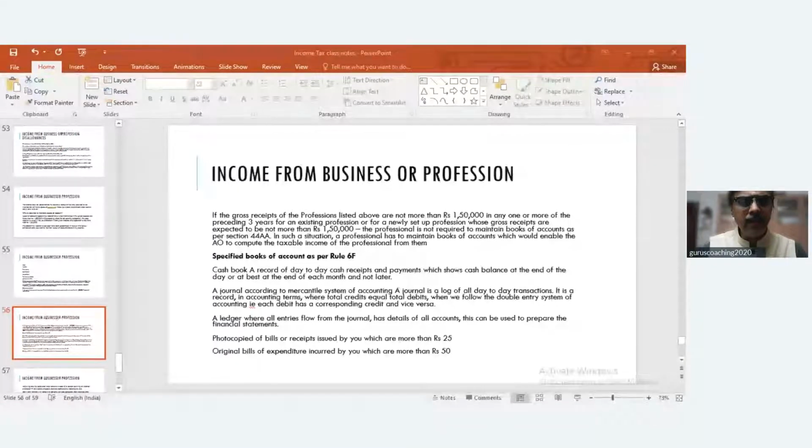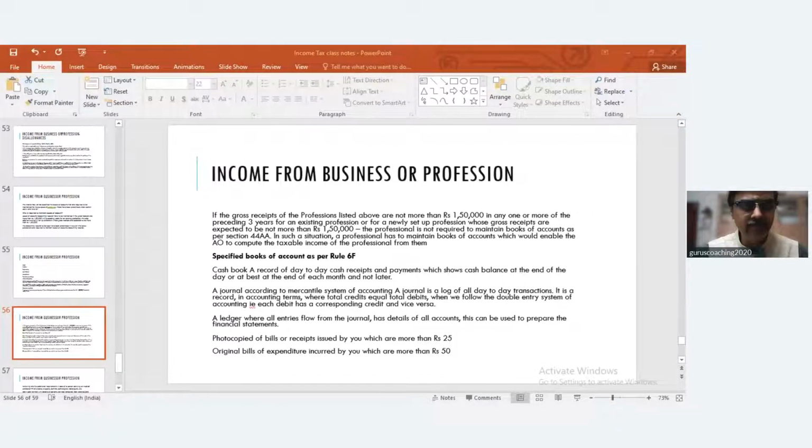But even otherwise, that's a catch here. Even if you're not compulsorily required to maintain books of accounts as prescribed under Rule 6F, you are supposed to maintain certain records which will enable the assessing officer to determine your income. That means necessarily you have to maintain something like a cash book, passbook, bank book, whatever, because otherwise you can't even determine the income. So which eventually means that broadly all specified professionals have to necessarily maintain books of accounts in a way or other.